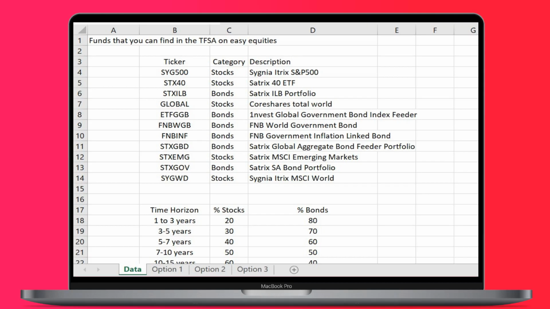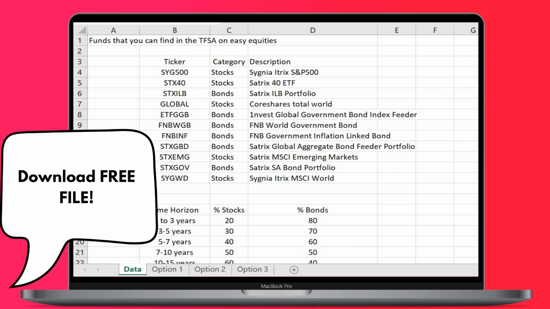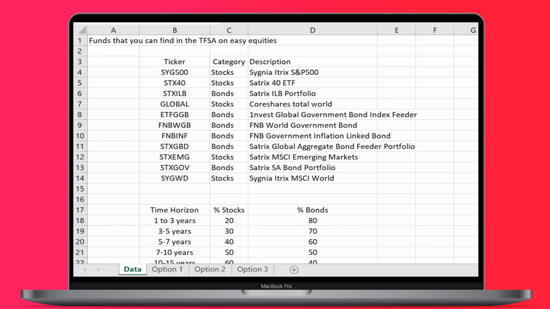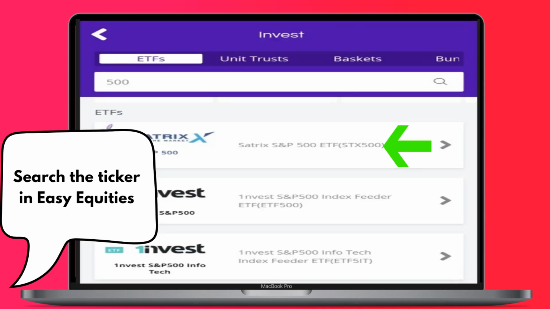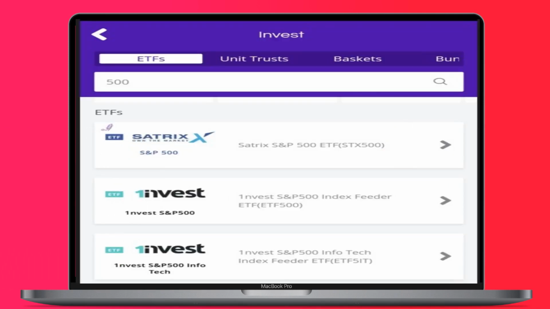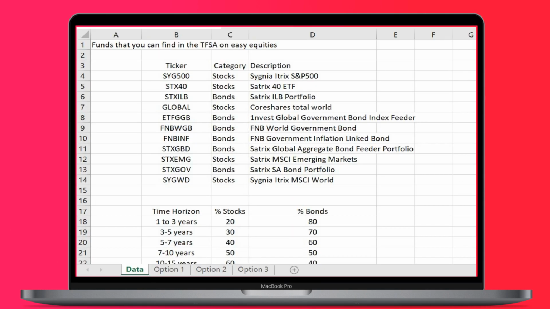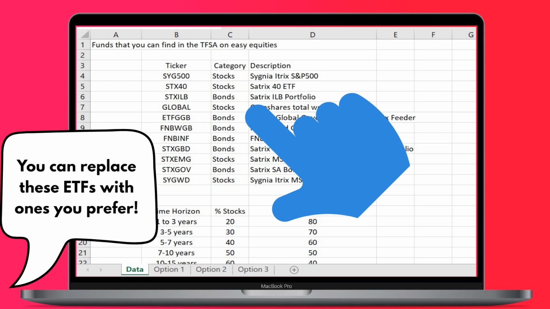Cool, let us get started and buy our first stocks. First, download the free Excel file in this video. On the tab called Data, you can find all the information used in the rest of the sheet. The ticker is the name you can use to Google a stock and is found in brackets next to the name of the stock. These specific ETFs can all be found in the TFSA on Easy Equities. Feel free to replace them with other ETFs you might be interested in.